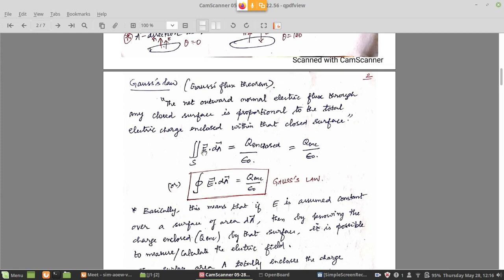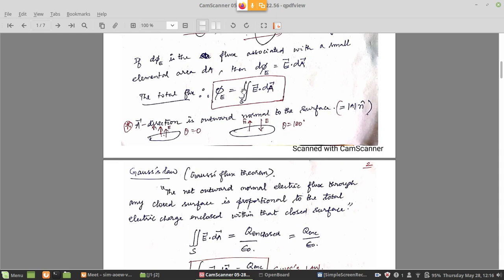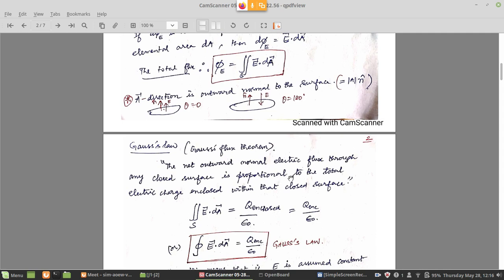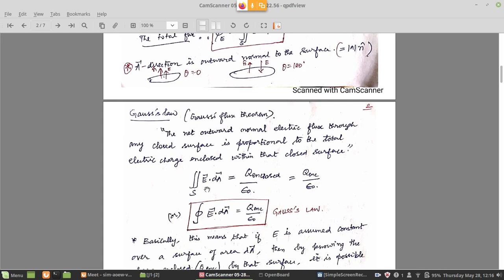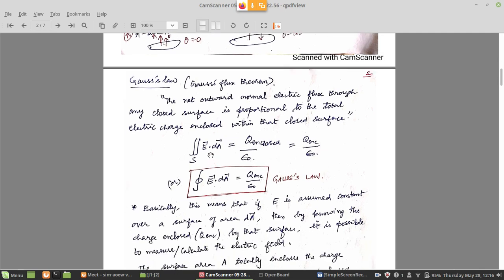Right. So the law you can write as electric flux. Already we have written what electric flux is. Electric flux is double integral E dot dA. Here the Gauss law statement tells us this electric flux is equal to the total charge enclosed inside. So double integral E dot dA is equal to the charge enclosed, Q enclosed. Of course the constant of proportionality is there, that is epsilon naught. Whatever epsilon naught we had in Coulomb's law, 1 by 4 pi epsilon naught, that epsilon naught comes here also, absolute permittivity. So double integral E dot dA on the left side is an indication of the flux phi.